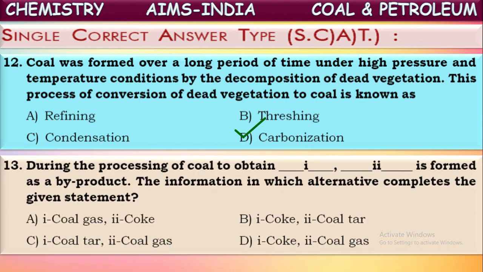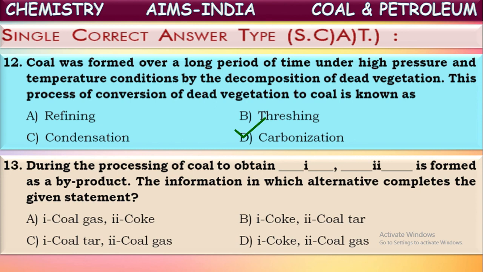Next, during the processing of coal, from coal we obtain some products. The main product is coke. That process of formation of coke from coal is called destructive distillation. We have heard this, no? Yes, when coal undergoes destructive distillation, it forms coke. Along with the coke, some other products will also be formed, of course, as byproducts. Now, this process of formation of coke from coal is called destructive distillation.